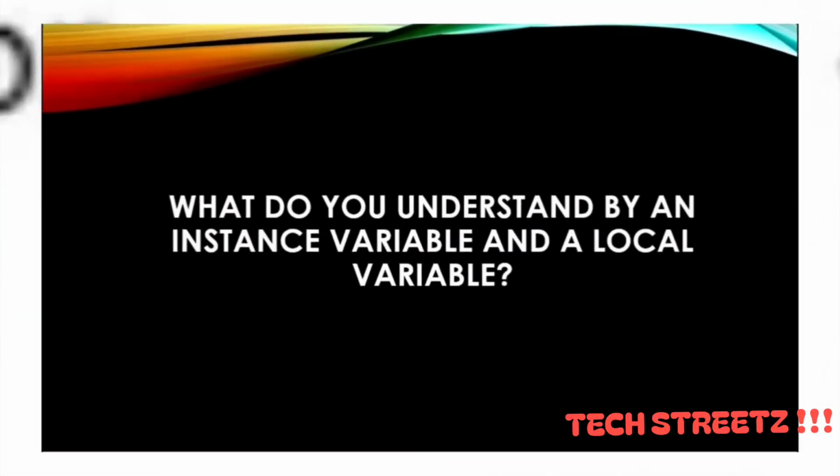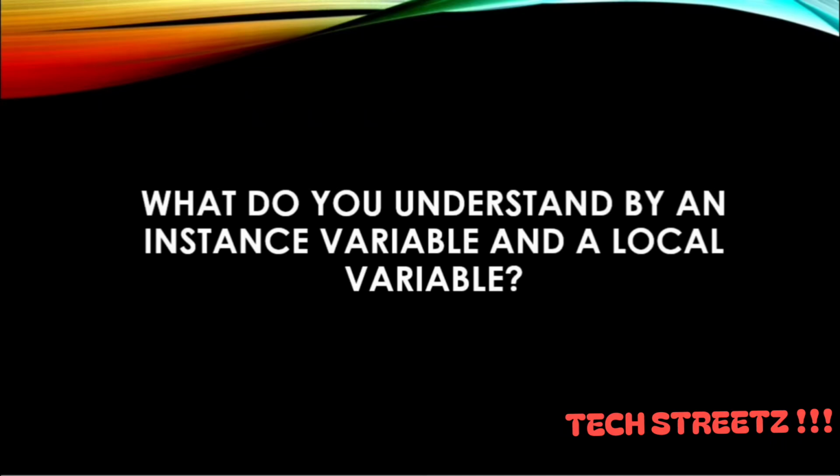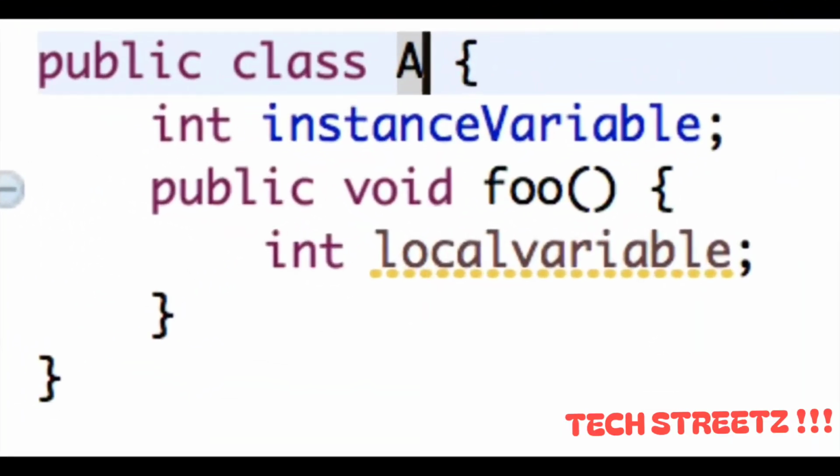What do you understand by an instance variable and a local variable? Instance variables are those variables that are accessible by all the methods in the class. They are declared outside the methods and inside the class. These variables describe the properties of an object and remain bound to it at any cost. All the objects of the class will have their own copy of the variables for utilization. If any modification is done on these variables, then only that instance will be impacted by it, and all other class instances continue to remain unaffected.